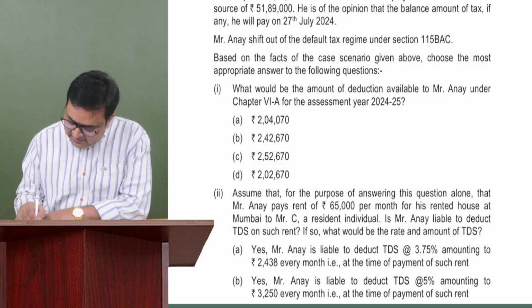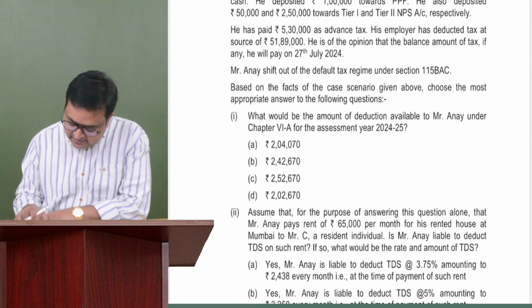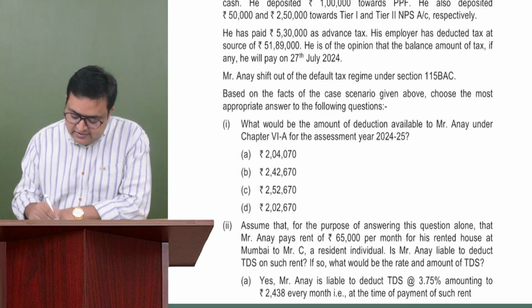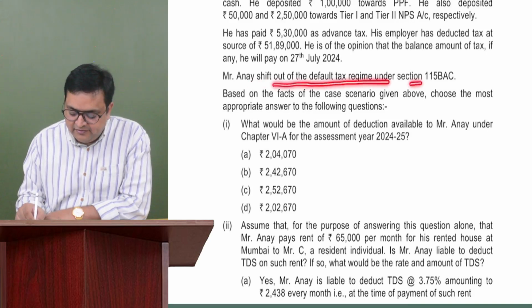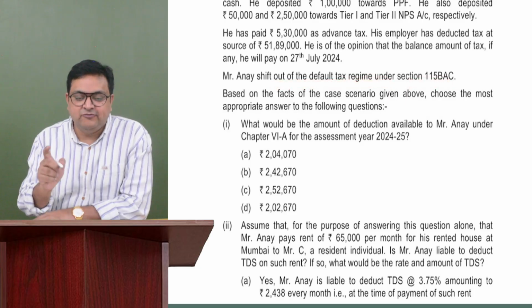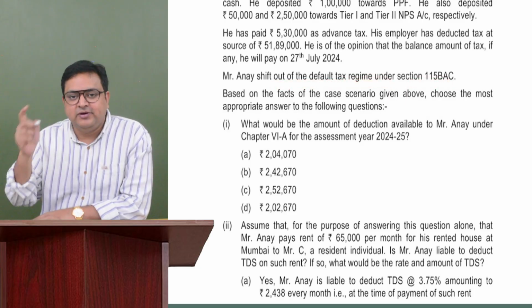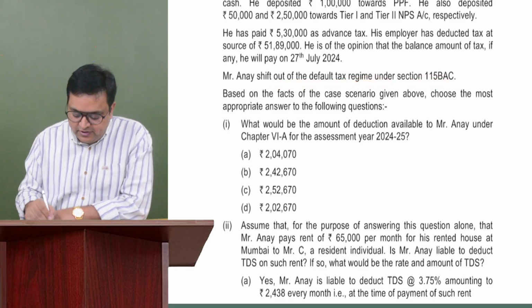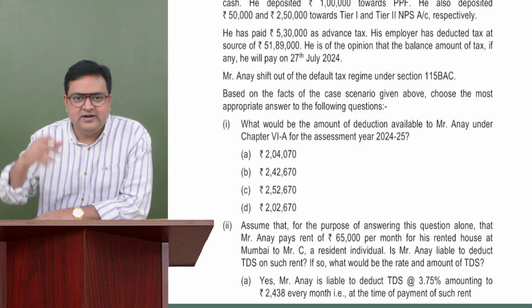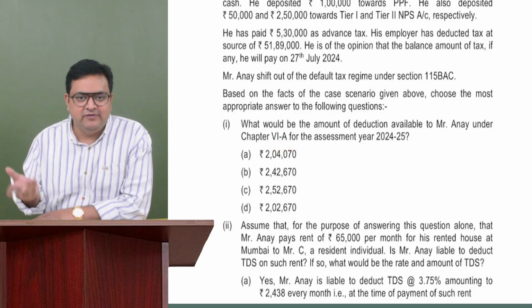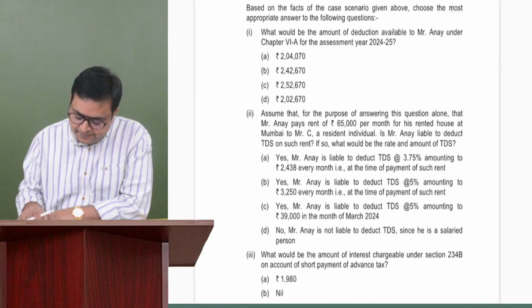So if he is taking chapter 6A, he might be taking the optional regime. Yeah, it's written over here. Anay shifted out of the default tax regime under 115BAC. So he is not opting for 115BAC. He is opting for the optional regime. So we need to compute his chapter 6A deductions. So all these deductions from 80C to 80U could be available to him also.